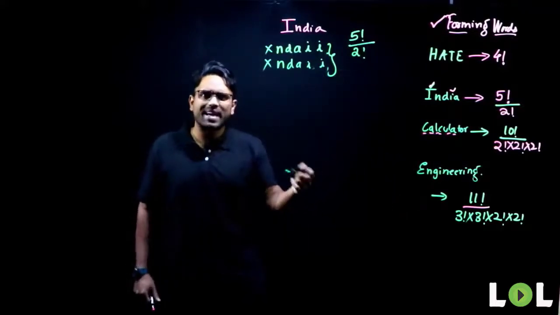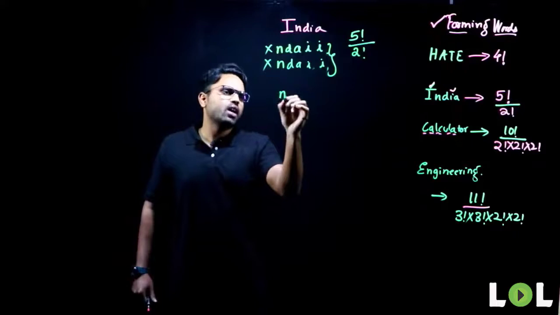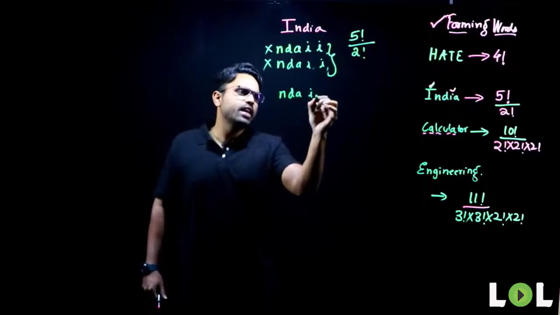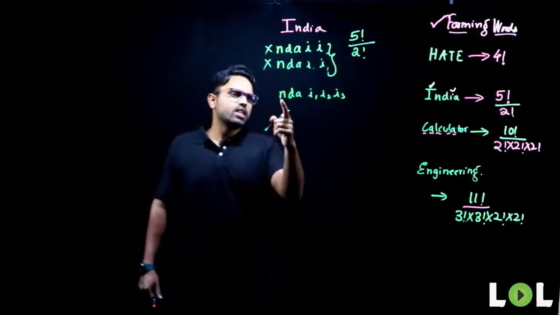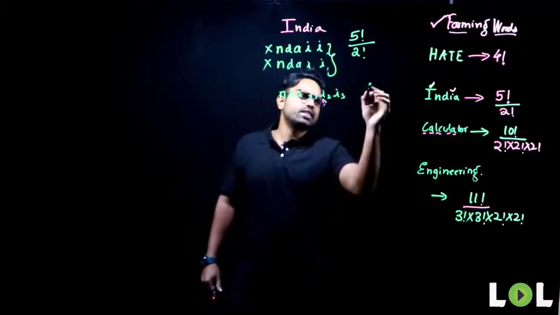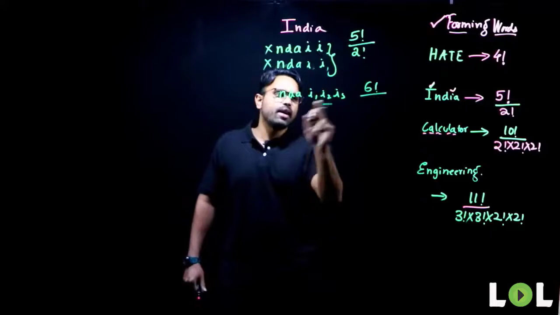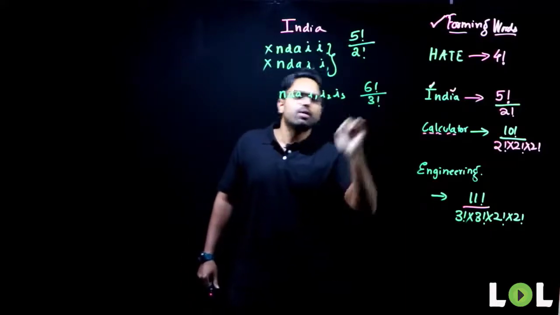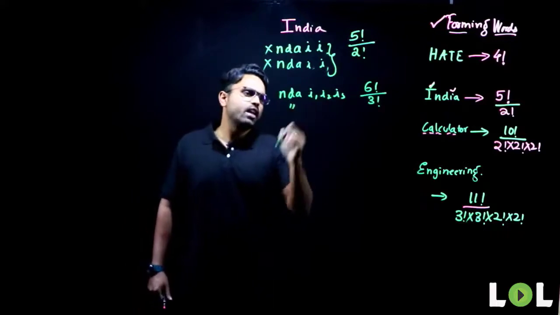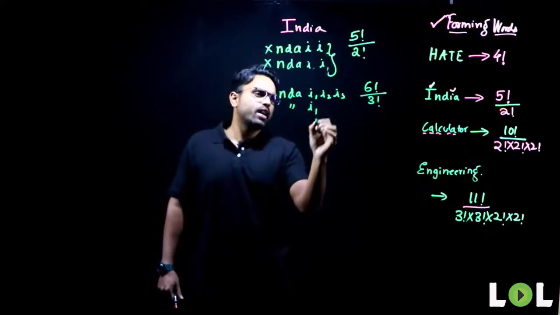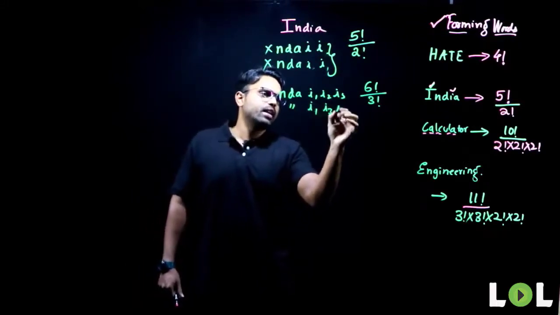If you want, I can take a bigger example. Now, if the word was something like this, NDA I1, I2, I3, the answer will be what? 1, 2, 3, 4, 5, 6. 6 factorial divided by, I is repeating 3 times, so I have to divide it with 3 factorial. Why do I have to divide it with 3 factorial? Look here. NDA will come the same way. Next, I1, I3, I2.